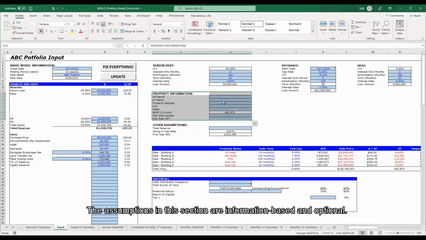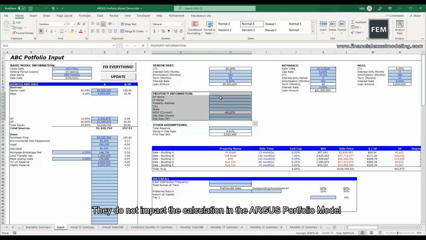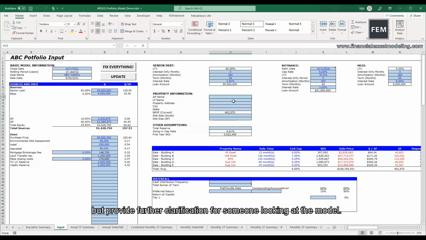The assumptions in this section are information-based and optional. They do not impact the calculation in the ARGUS portfolio model, but provide further clarification for someone looking at the model. Let's get into it.